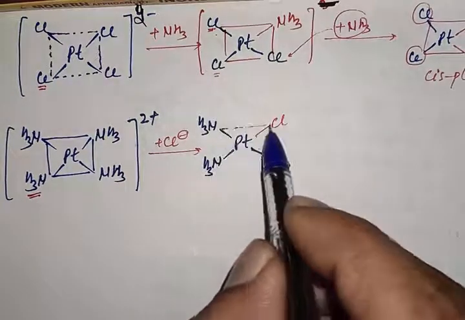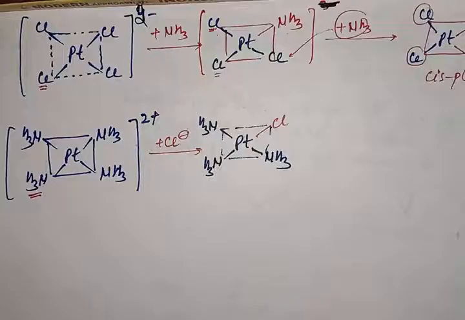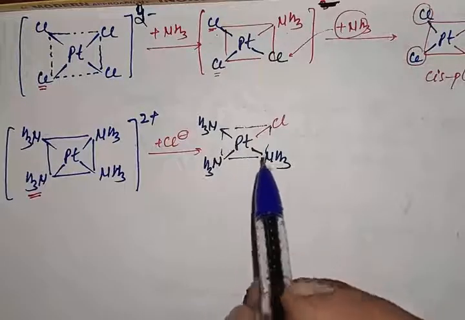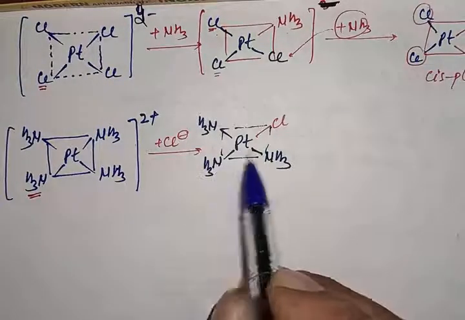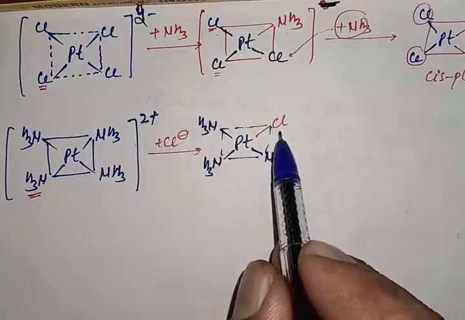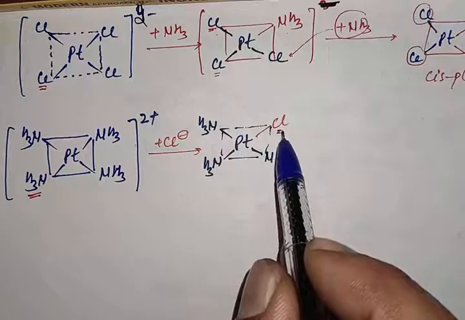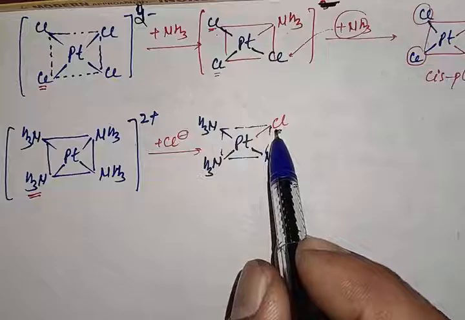Now this complex has two different types of ligands, one is Cl and another is NH3, and we know that the trans effect of Cl is more than NH3. So the incoming ligand will now occupy the position trans to this Cl because the trans effect of Cl is more.